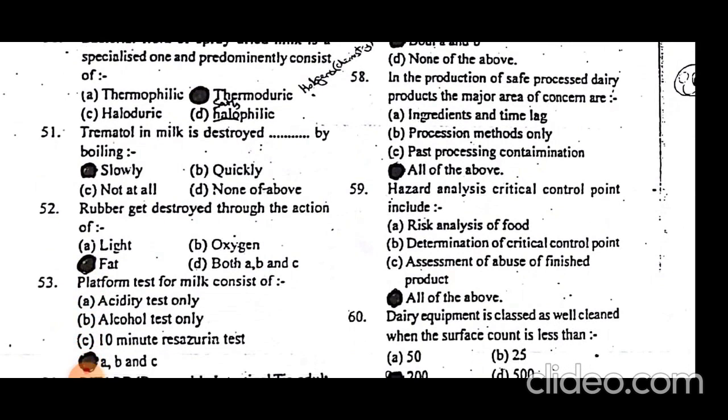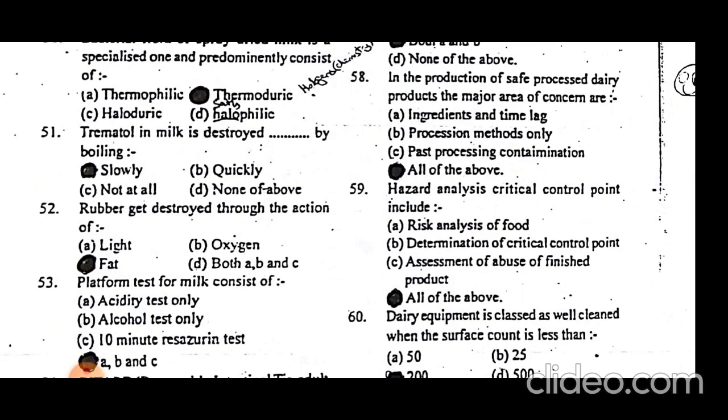In the production of safe processed dairy products, the major areas of concern are the following: ingredients and time lag, processing methods, and post processing contamination.